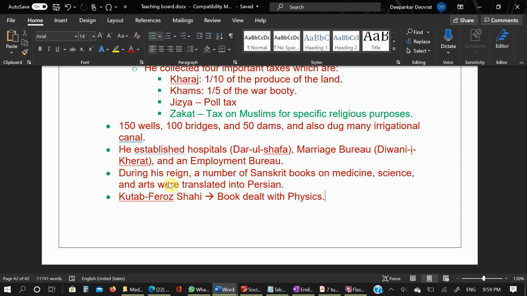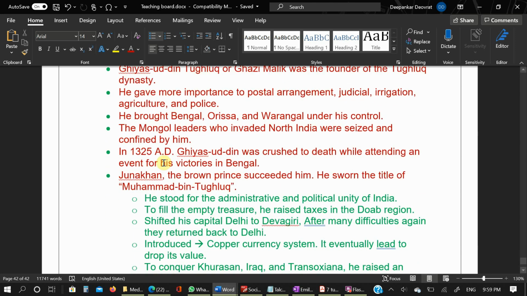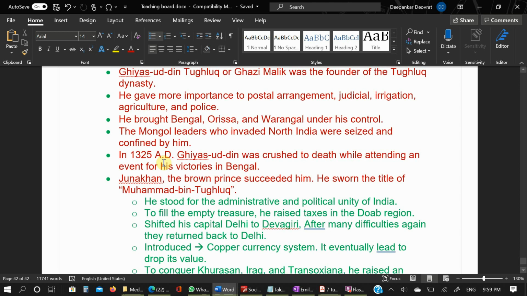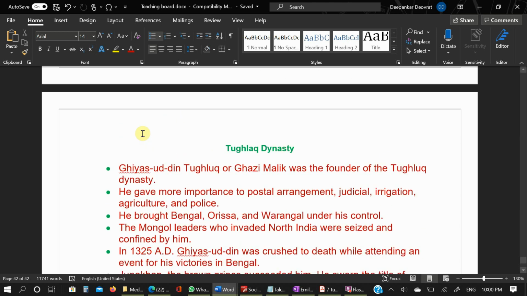The second unprecedented project launched by Muhammad bin Tughlaq was the introduction of token currency in 1330 AD, and this was a concept far ahead of its time. There was a shortage of silver throughout the world in the 14th century. So following the example of Kublai Khan of China, he introduced token currency, whereby he ordered that tankas of bronze be minted and used at par with the silver tankas called dirhams.